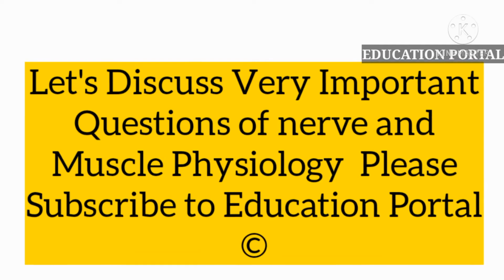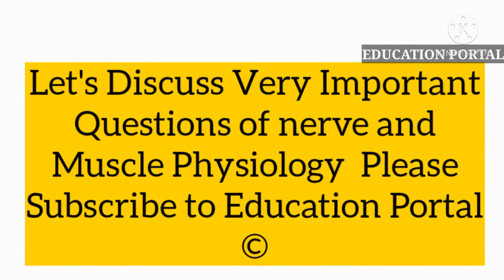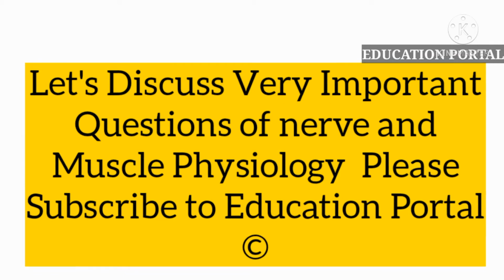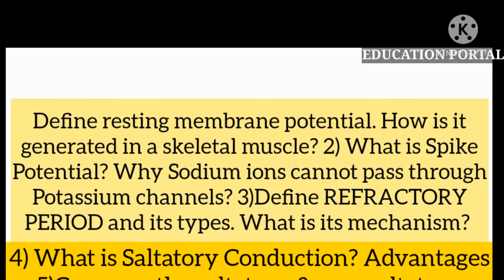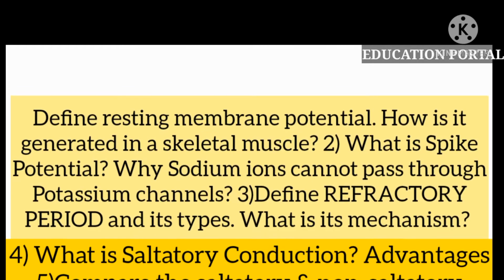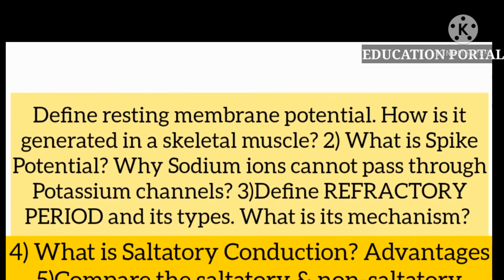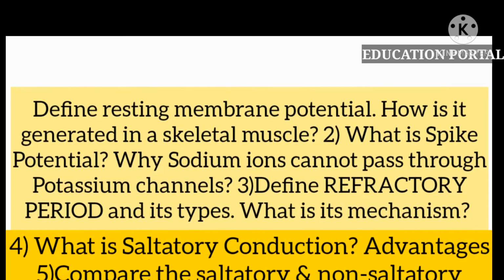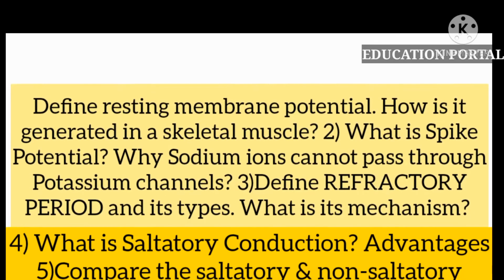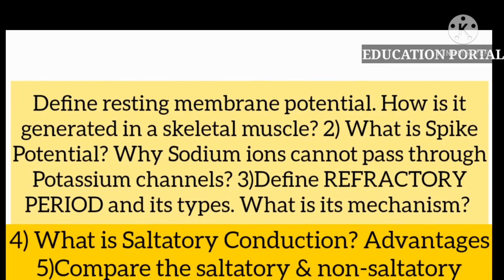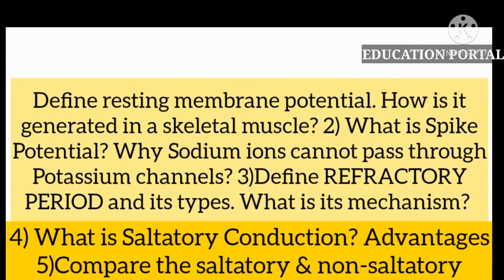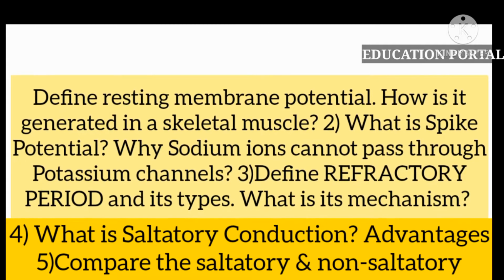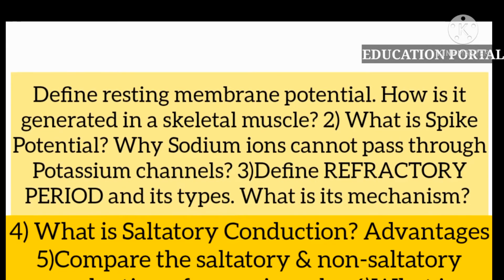So let's discuss the very important questions of nerve and muscle physiology, if you are appearing in an exam of nerve and muscle physiology. Okay, so what is the first question? The first question is define resting membrane potential. You should have the idea of resting membrane potential and how resting membrane potential is generated in a skeletal muscle. Okay, so this is a very important question of nerve and muscle physiology.